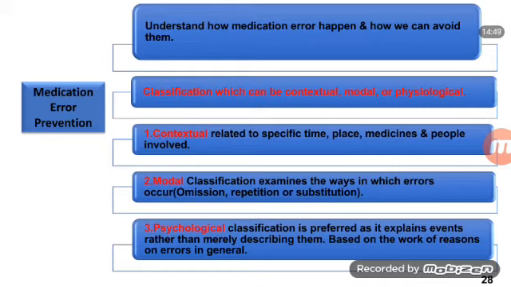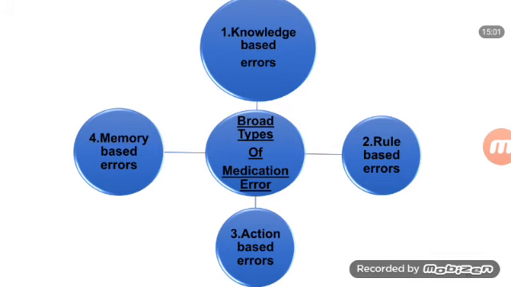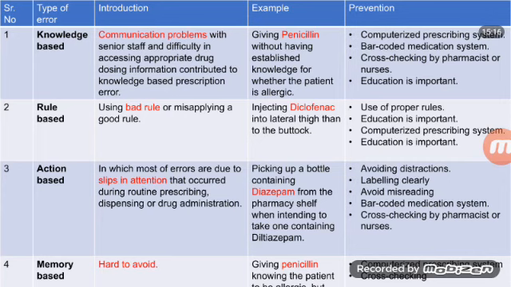In case of psychological classification, it is preferred as it explains events rather than merely describing them, based on the work of Reason on errors in genre. Next, broad types of medication error: 1. Knowledge based error. 2. Rule based error. 3. Action based error. 4. Memory based error.